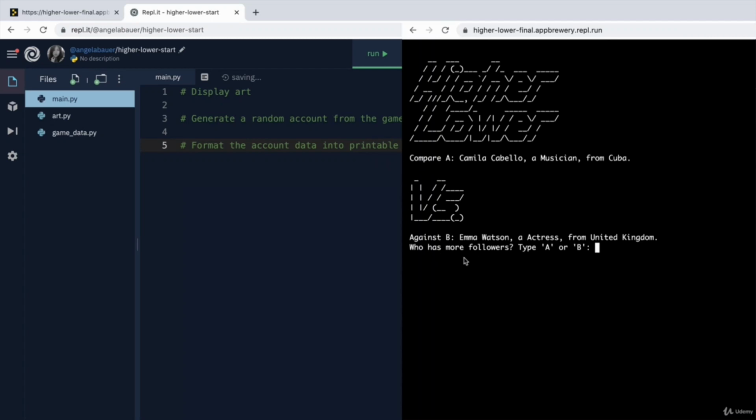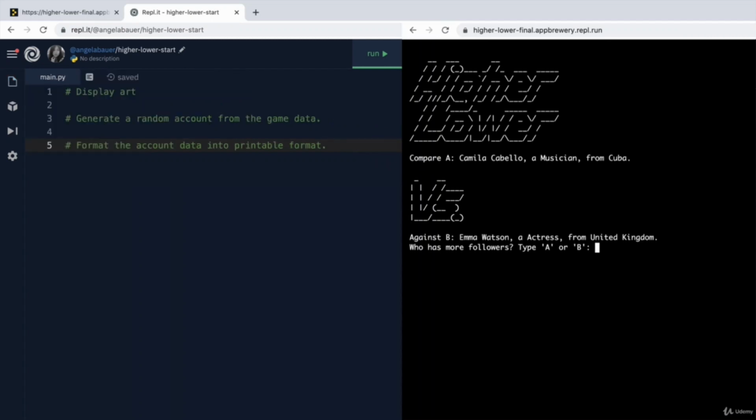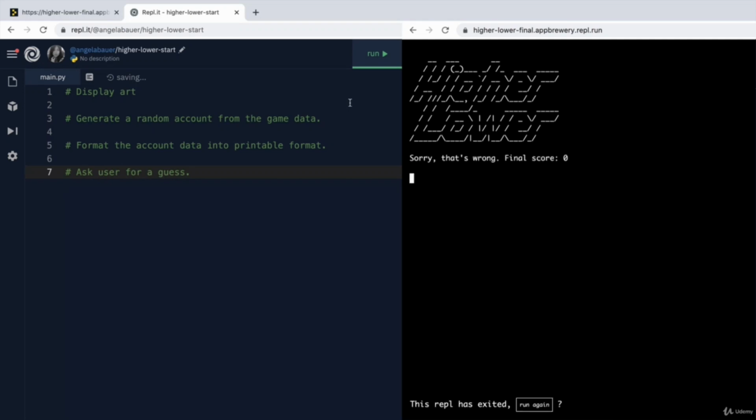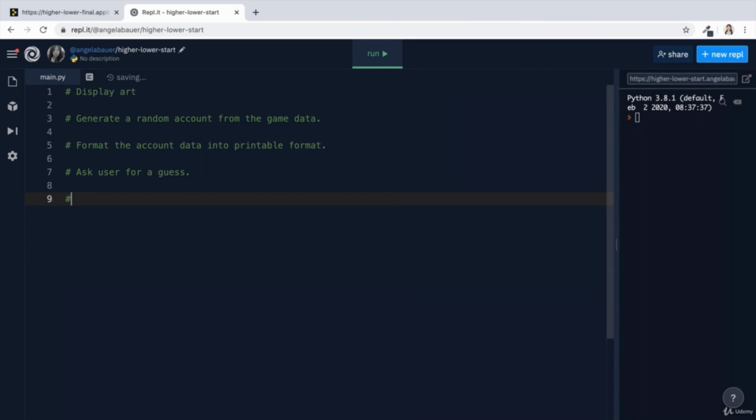Now we have to ask the user for a guess. Guess who has more followers. So that's another problem to solve. And when they do type an answer, let's say we think maybe A has more followers, then it's going to have to check that answer and see if it's correct or if it's wrong. So that's going to be a big problem. Check if user is correct.